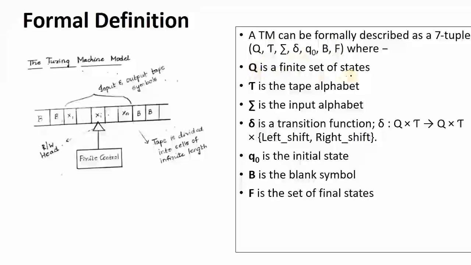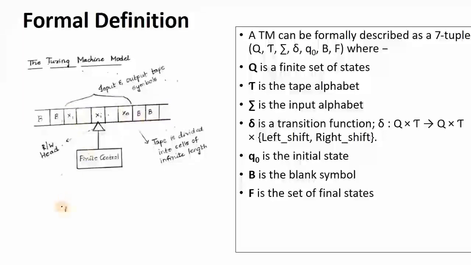Q is a finite set of states, that means the set of states in your transition diagram, and Tau is the tape alphabet. So in your tape, what are the alphabet symbols that you are taking? First, the alphabet which is in your input string, included with your blank symbol.